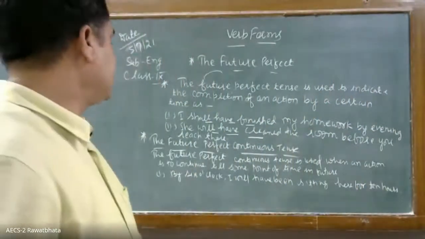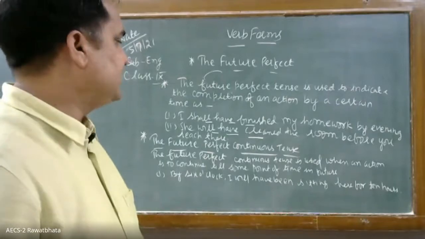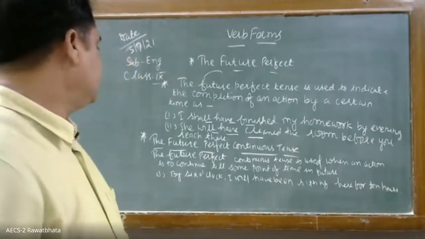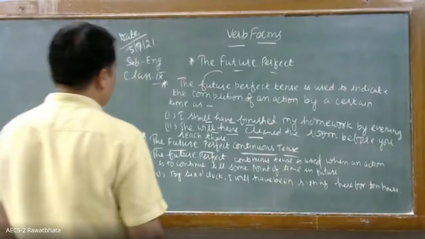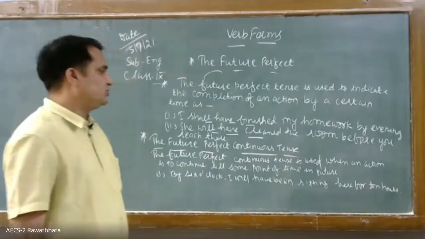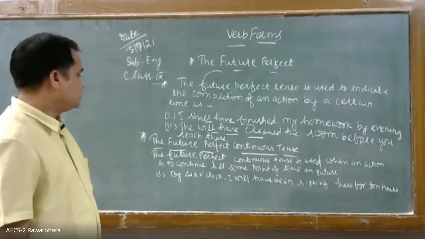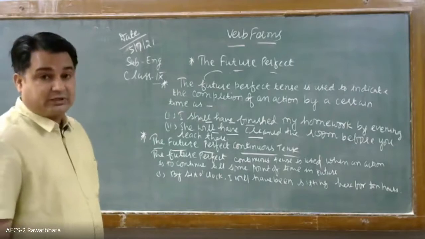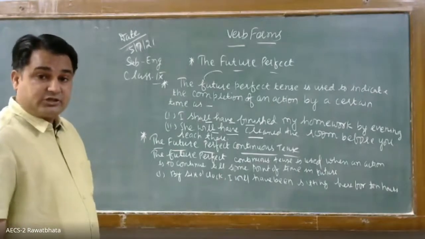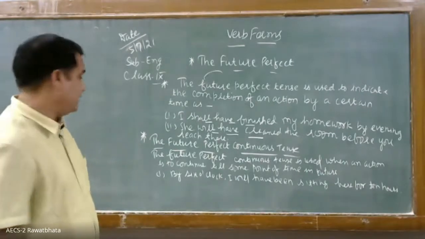Okay. By 6 o'clock, I will have been sitting here for 10 hours. So, the future perfect continuous tense is used when an action is to continue till some point of time. The action remains continuing till some point of time in the future.